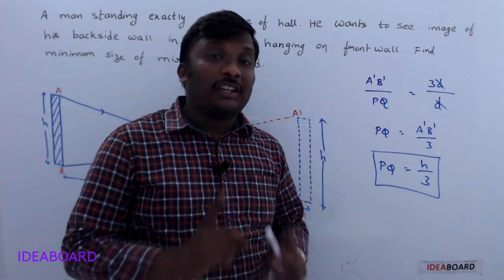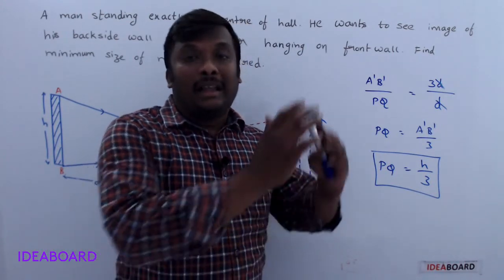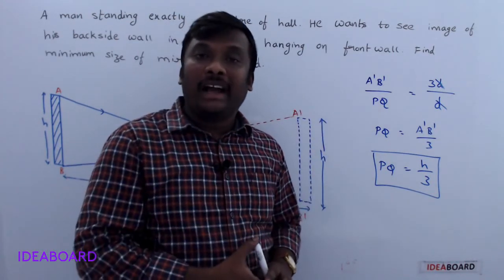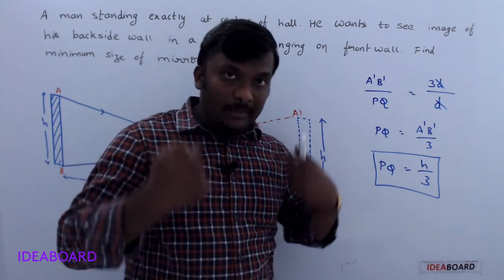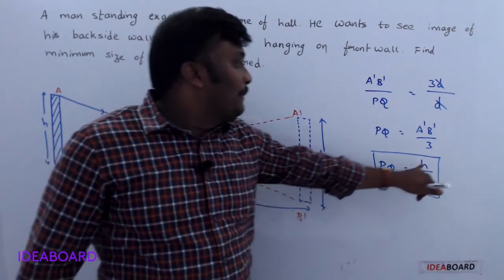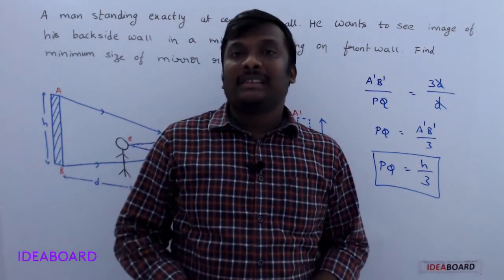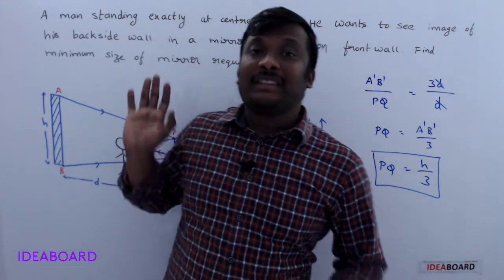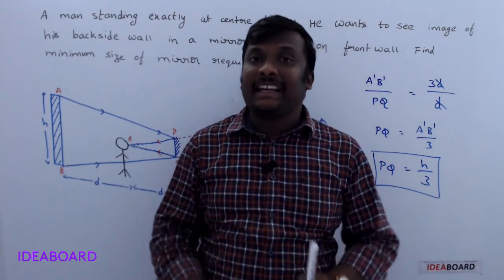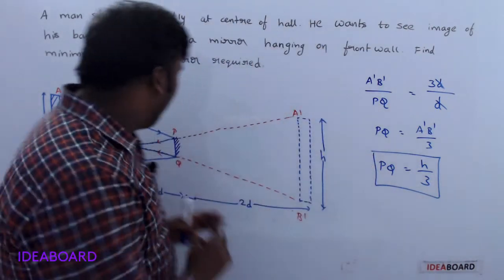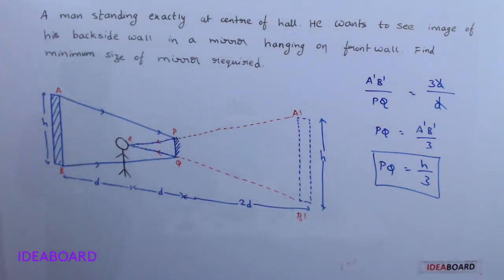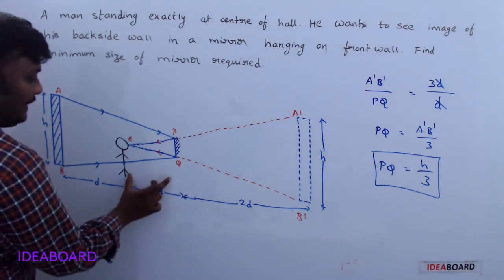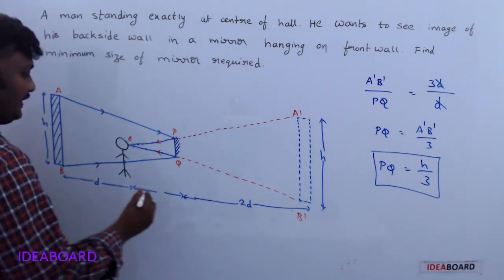So h by 2 is the minimum size of the mirror required to see the full image of a person, and h by 3 is the minimum size required to see the backside wall if the person is standing exactly at the middle. If the person is not standing exactly at the middle, suppose the person is standing at a distance called L,